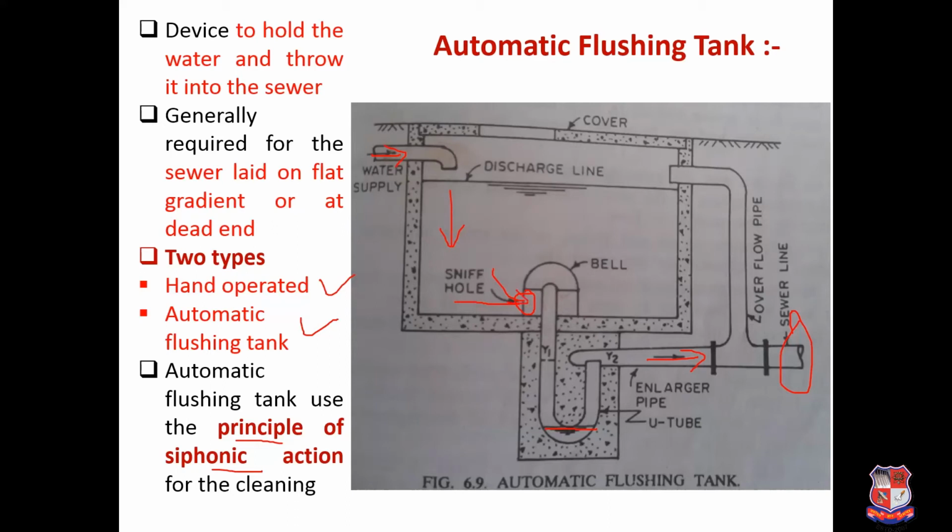Now as you are filling this automatic flushing tank, the air is replaced by water, so that will push water in this particular U-tube, and that will maintain its level at y1 y2. Due to this, water is forced in the upward direction, and that is allowed to force into this sewer line. So automatically it reaches a certain head, and this siphonic action will allow water to move from here in the upward direction and then into the sewer, and automatically it will flush your sewer pipeline.